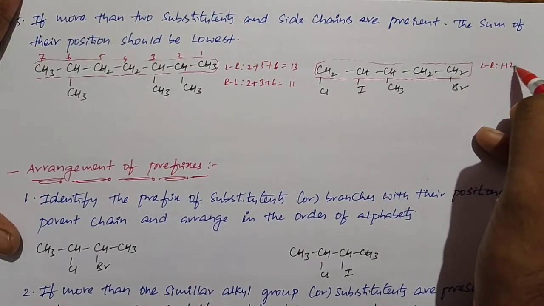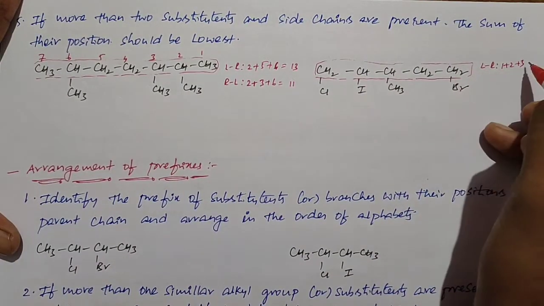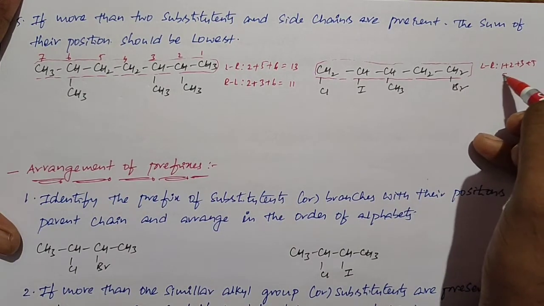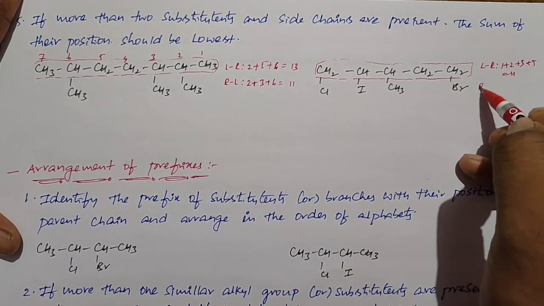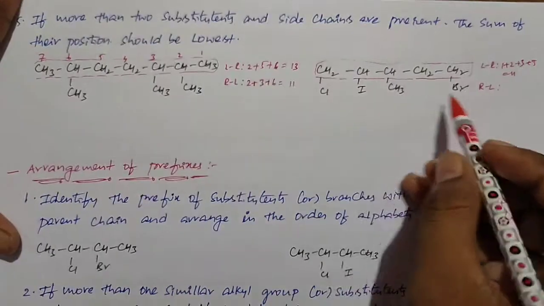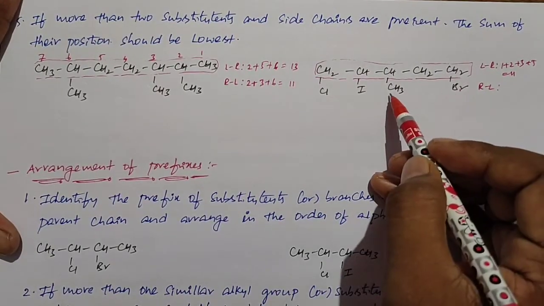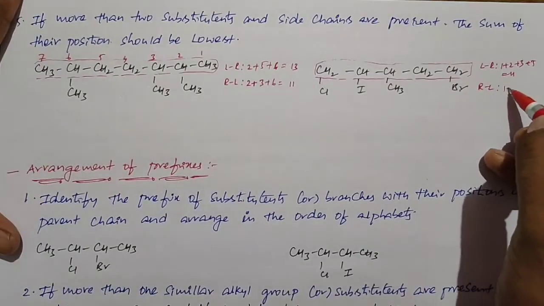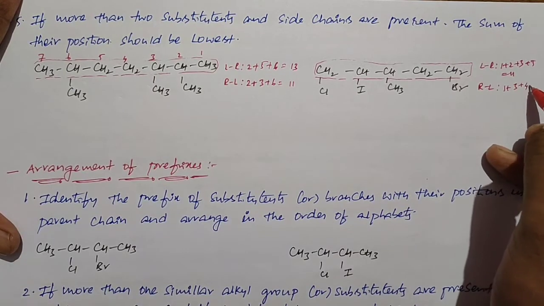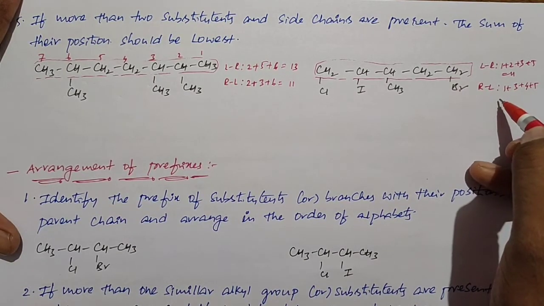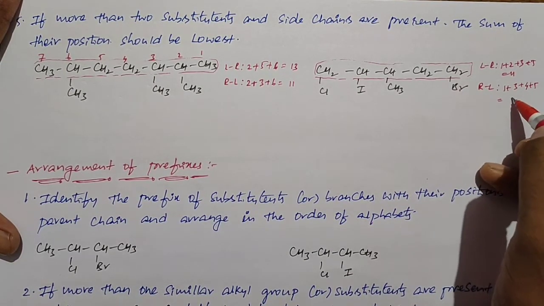So 1 plus 2 plus 3 and bromine at fifth carbon, 5. So sum of the positions is equal to 11. If you go from right to left, 1, 3, 4, 5. 1 plus 3 plus 4 plus 5, and sum of the positions is equal to 13.